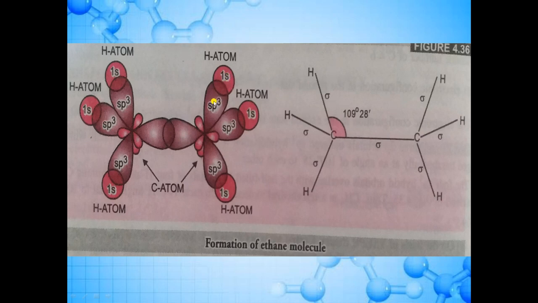Now which type of overlapping is this? I have already told you that when s orbital overlaps with p orbital and there is end-to-end overlapping, then it forms a sigma bond, right? So this is also end-to-end overlapping. This one is also end-to-end overlapping. So there will be formation of sigma bond. So 1, 2, 3, 4, 5, 6, 7. In total there are 7 sigma bonds. Okay, I hope it is clear.